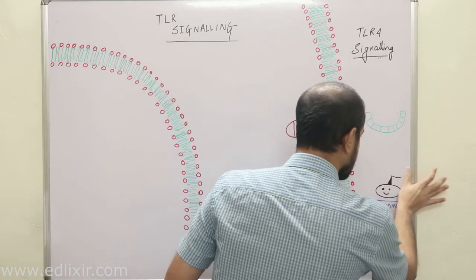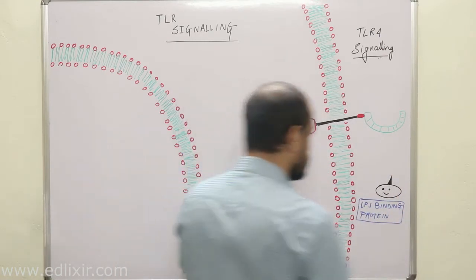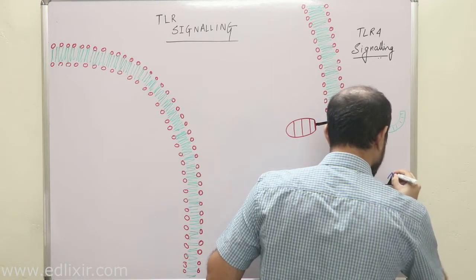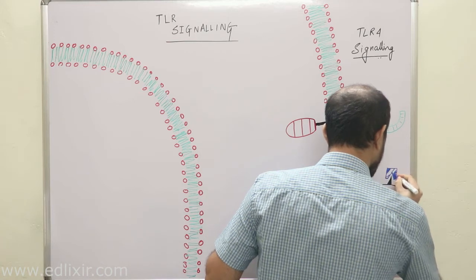Now listen, suppose this is your LPS molecule, and this is your lipopolysaccharide binding protein.